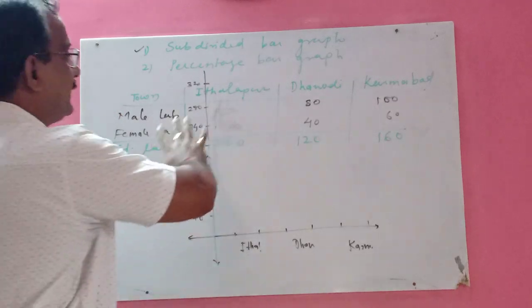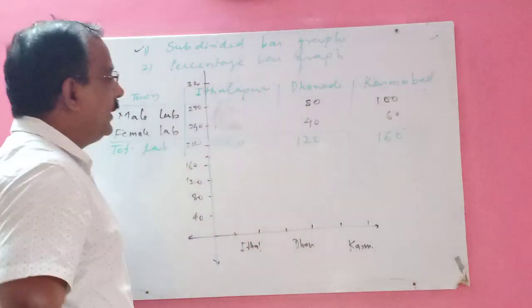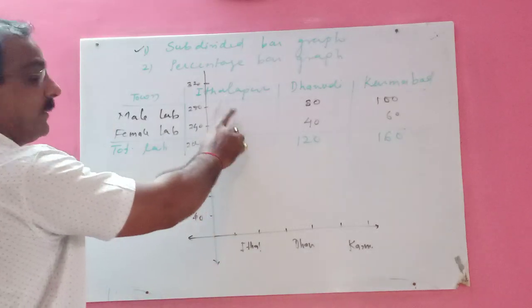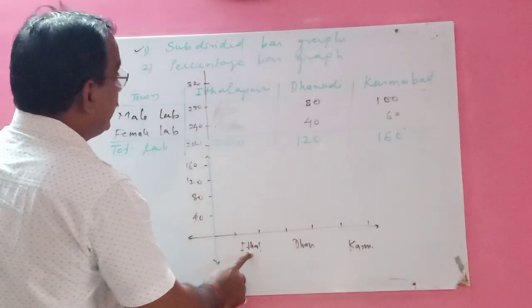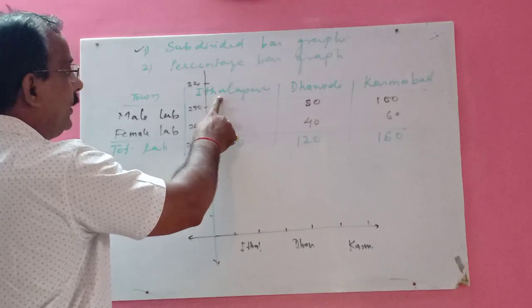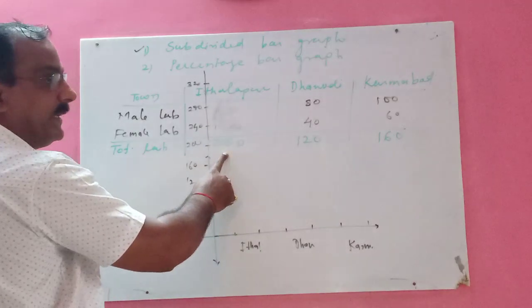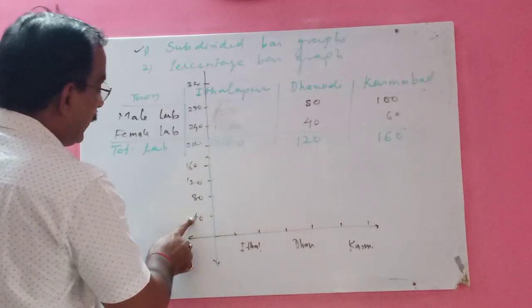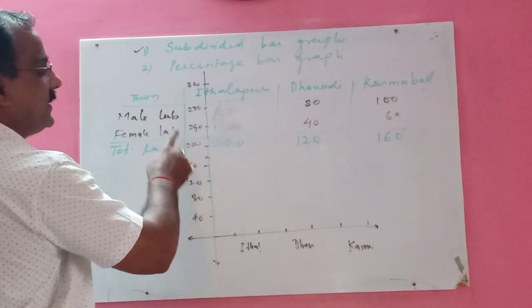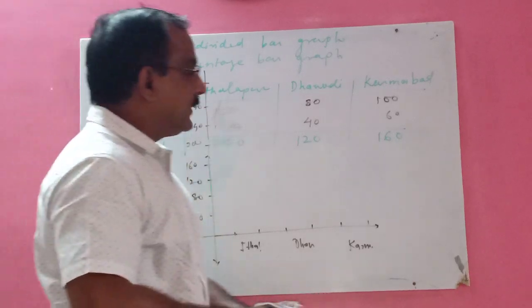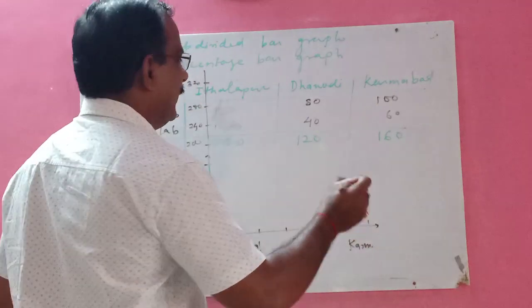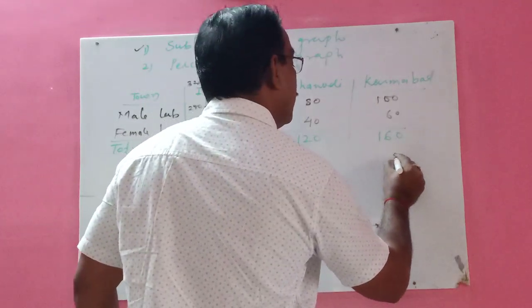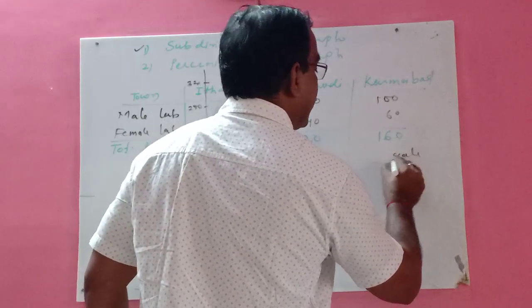Just adjust, children, because I have a small board. Try to understand, I have rubbed this part. Now see, first in this town, the total number of labor is 300, and here we have 40, 80, 120, 160. One more thing, children, I forgot to tell you, write down the scale.